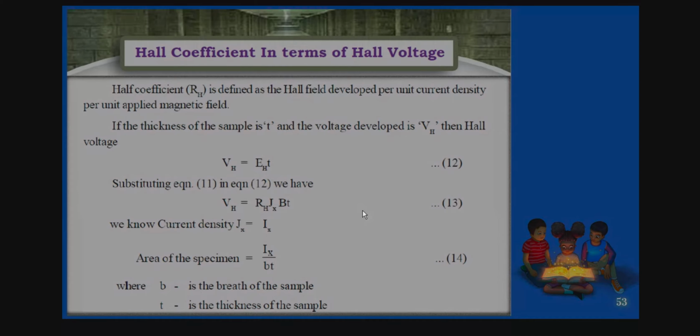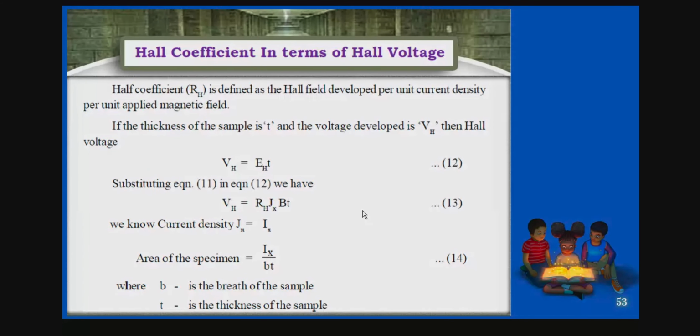Okay, now how can you have the Hall coefficient in terms of Hall voltage? So Hall coefficient and Hall voltage, isn't it? Here, you got the expression of the Hall coefficient for n-type and p-type semiconductor. So how can you define the Hall coefficient? The Hall field developed per unit current density per unit applied magnetic field is nothing but the Hall coefficient. This is the most important. Okay, based on this, we have some derivation here, right? So what is that? Hall field developed per unit current density per unit applied magnetic field.